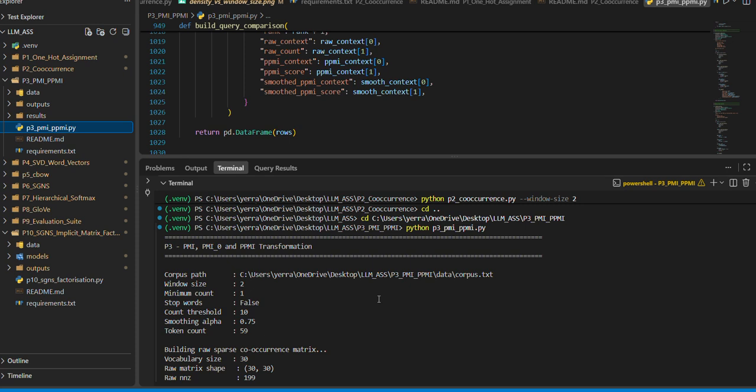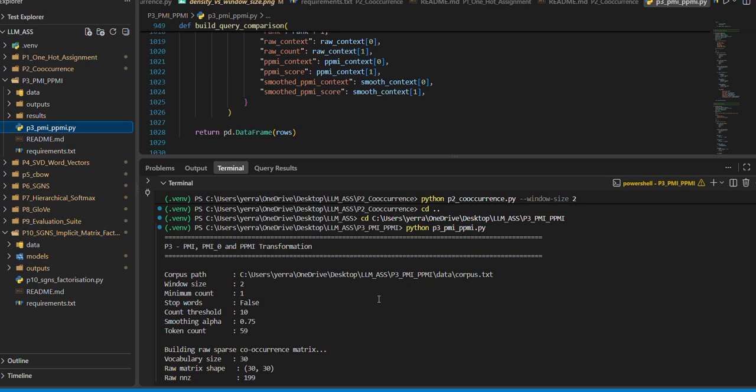In this project, I extended the co-occurrence matrix builder to implement different word association measures directly on sparse matrices. The main goal was to understand how PMI, PMI0, PPMI, and smooth PPMI change the relationships between words compared with simple raw co-occurrence counts. This project covers starting with the word-into-context co-occurrence matrix, computing PMI, pointwise mutual information,